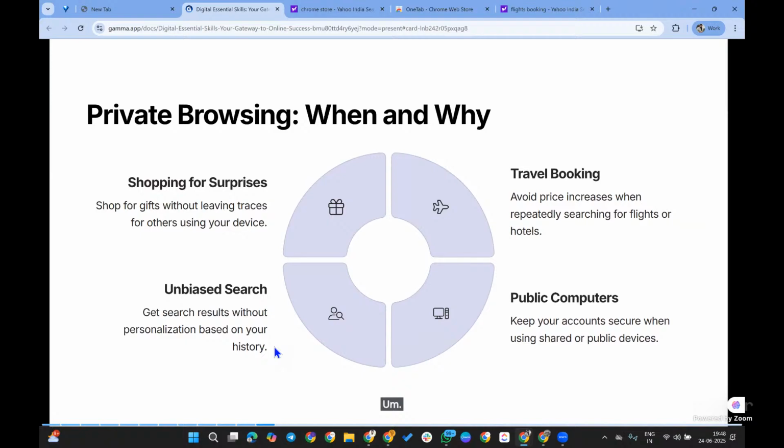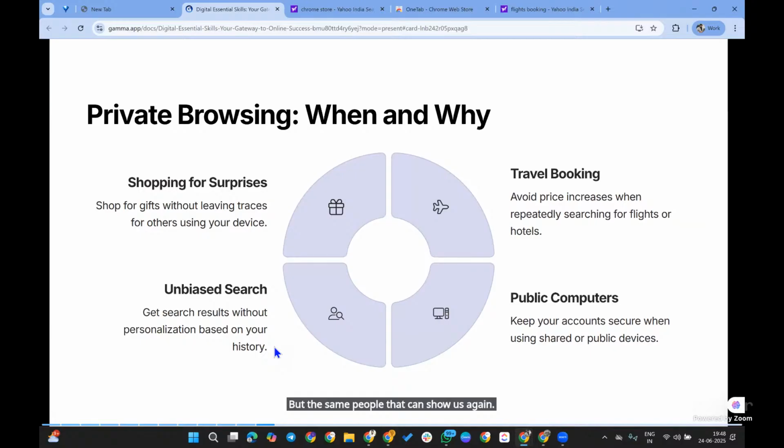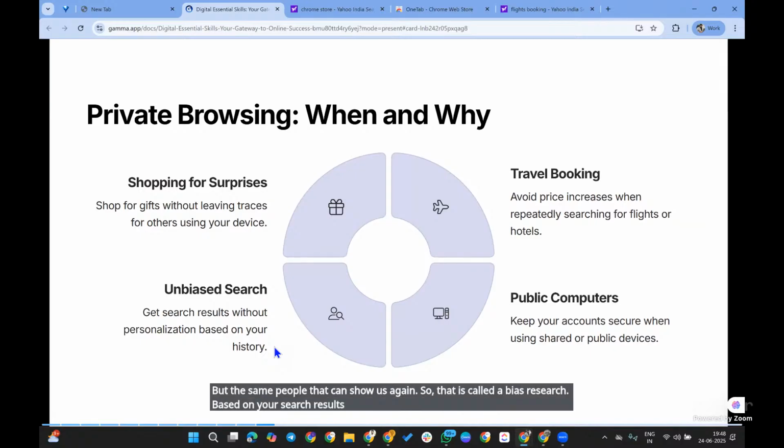You can search for famous persons in Google, and at that time you may get the same results for the same people again. That is called biased search, based on your earlier searches like Prabhas, Teja, or so on. When you search in Google, those results can show up again in your search results. That is called biased search.